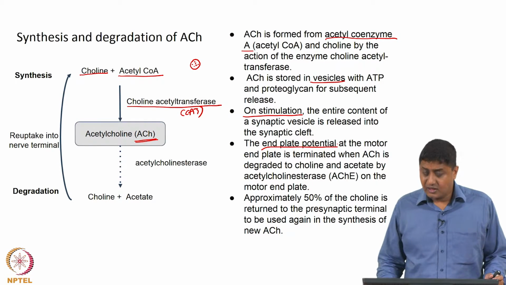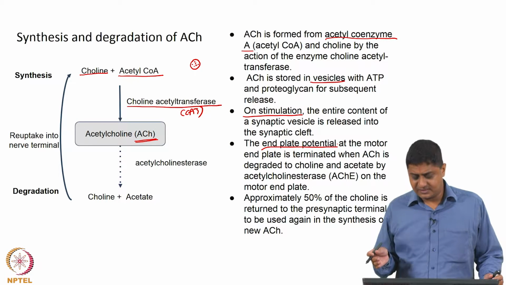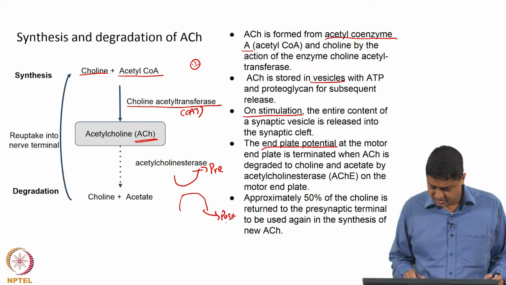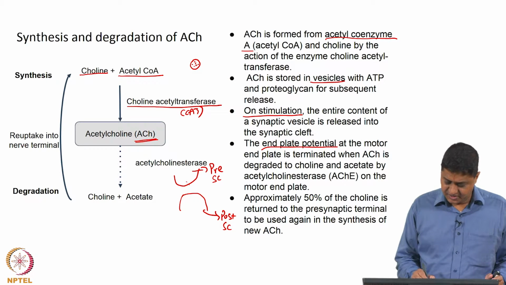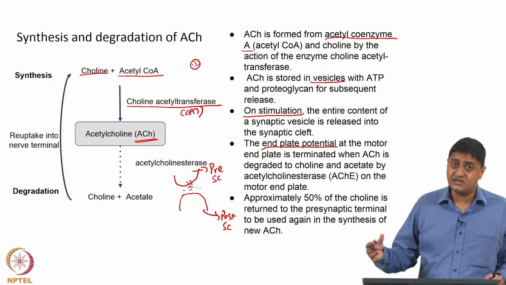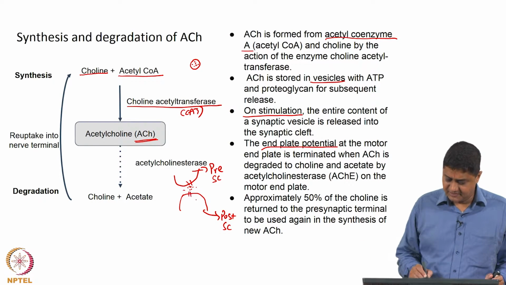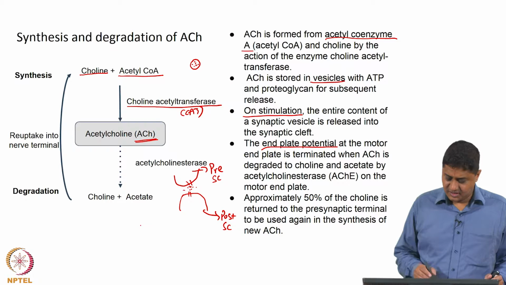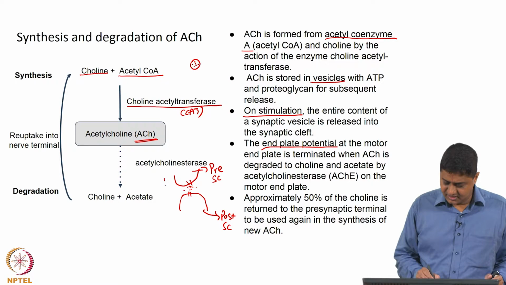This is called a miniature end plate potential. Okay. Now, let us suppose this is the presynaptic membrane and this is the postsynaptic cell. Suppose acetylcholine is released here and it is remaining here itself, then it could spontaneously trigger new action potentials in the postsynaptic cell, right.